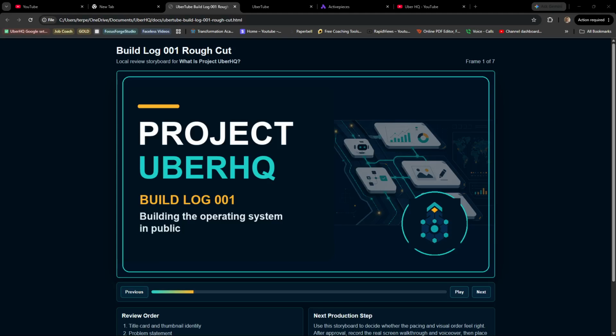Okay, so we're going to go back through this. We're going to start on project UberHQ. I'm building a local command center for all of project UberHQ. Project UberHQ is several mini companies along the way, but this is a local command center for all the projects, and this channel is where I'm going to document the projects. The process.